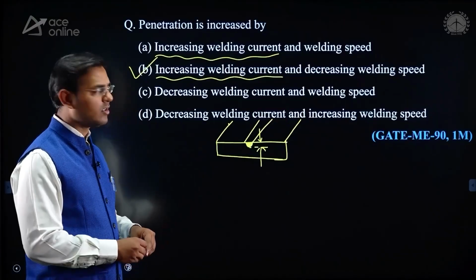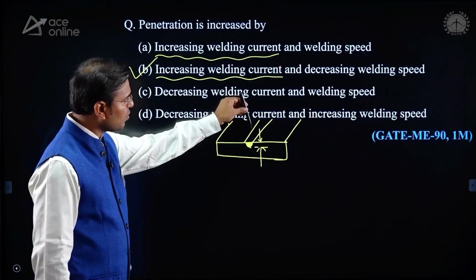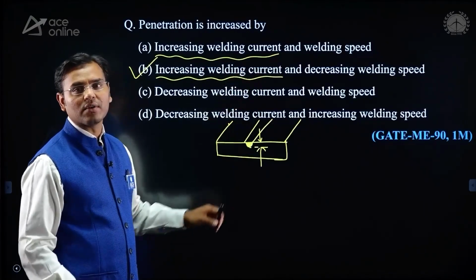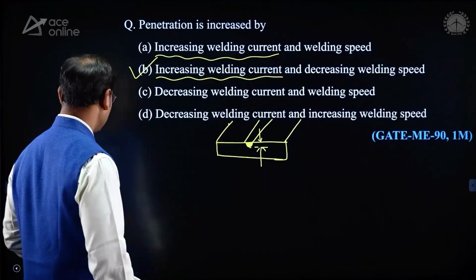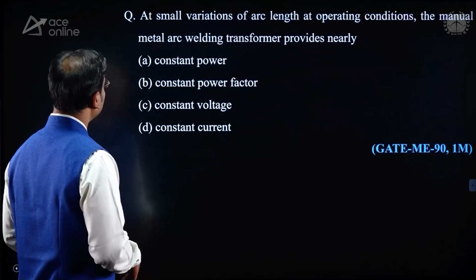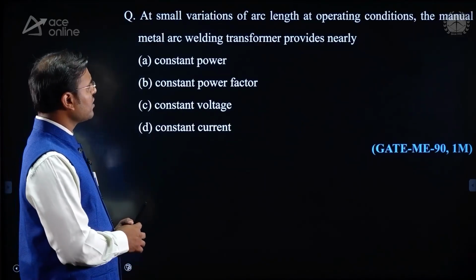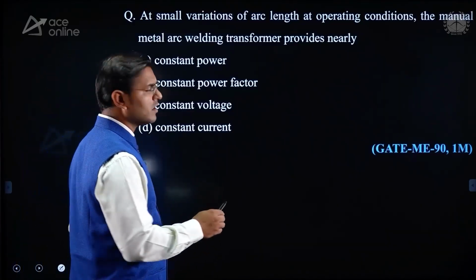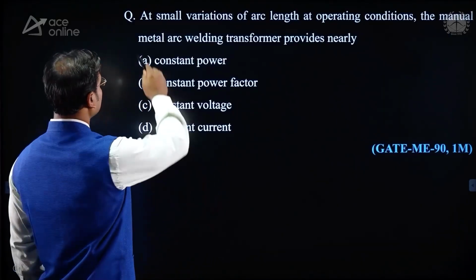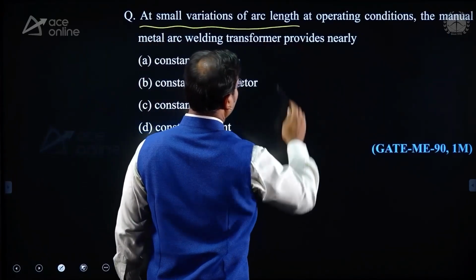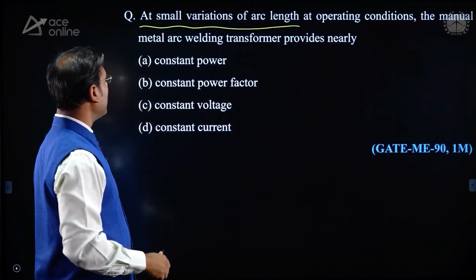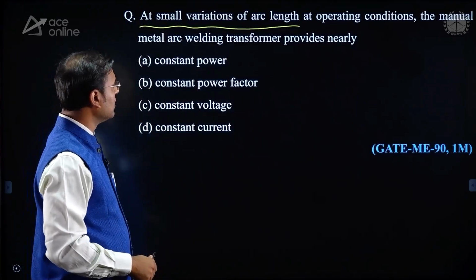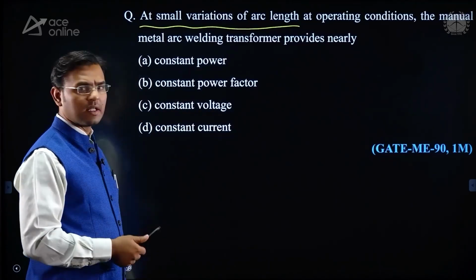What is meant by welding speed? That is the electrode moving speed along the length of the plate. Yes, next question. At a small variation of arc length, at operating condition, the manual metal arc welding transformer provides nearly.